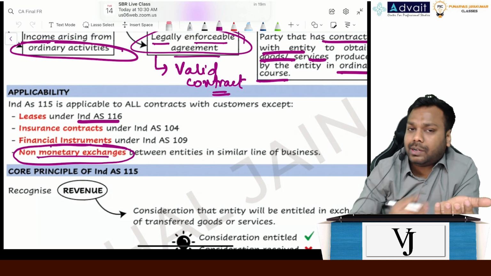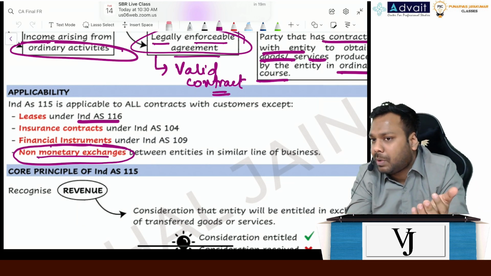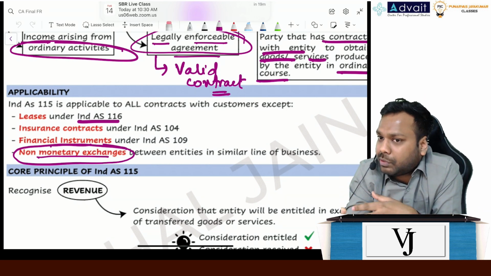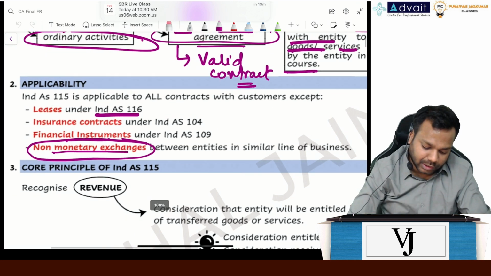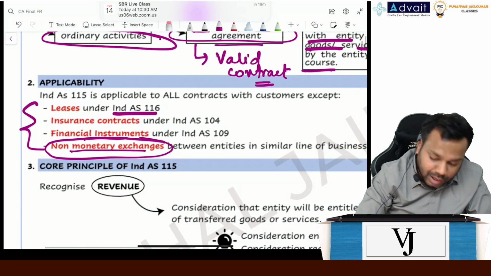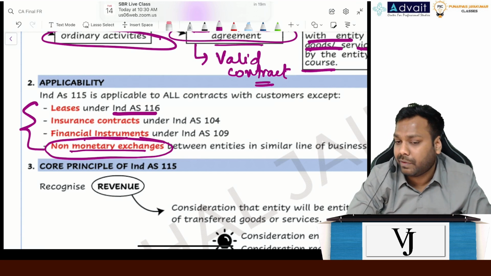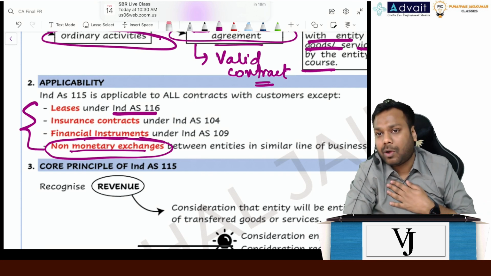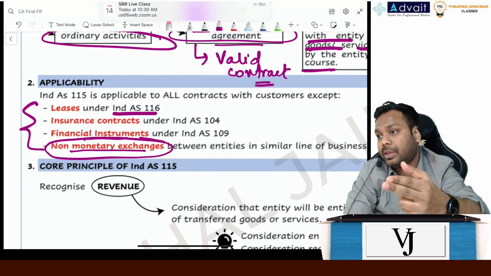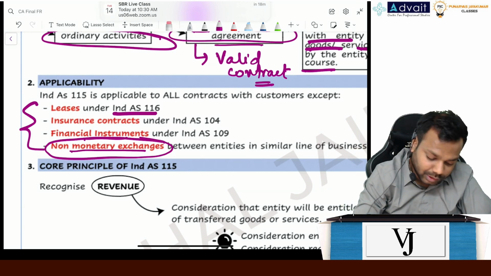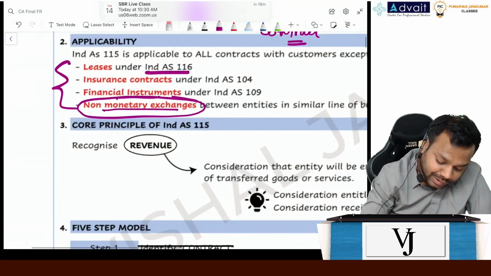Let's suppose I am the shopkeeper and you are the shopkeeper. Both of us know the actual cost of this product, so we'll just exchange it. These types of transactions will not be covered under Ind AS 115. But understand, when I, as a shopkeeper, sell that pen to a customer, I will definitely record revenue between them. Is that clear, everyone? So this is the applicability and the meaning of the standard.